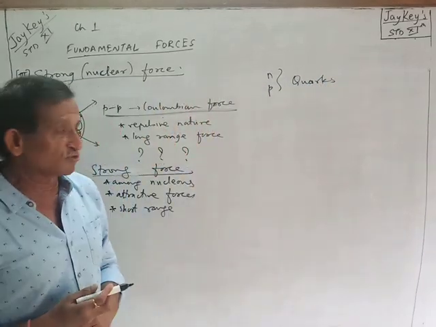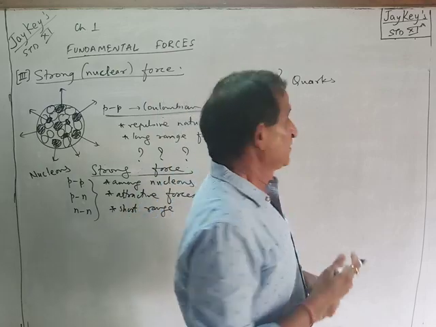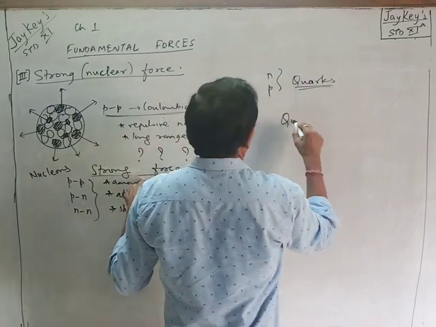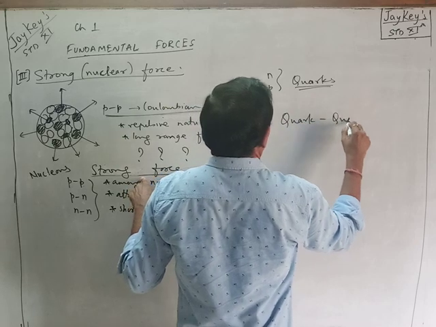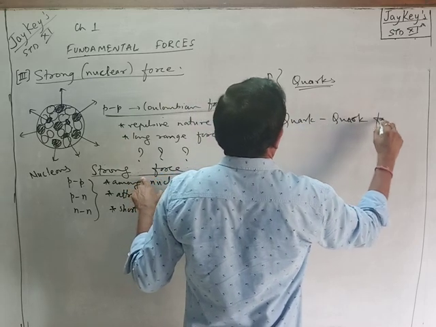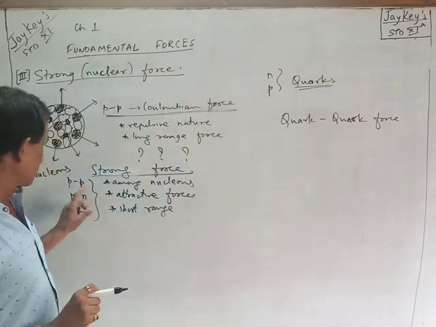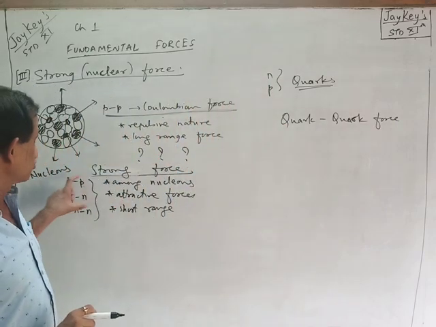It was found that protons and neutrons are further made up of quarks, and this force might be existing between the quarks, so it's also called quark force. Beyond this, nothing is known about it. But this much is certain, that there is a certain attractive force which is quite strong.